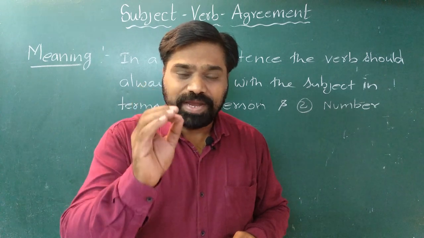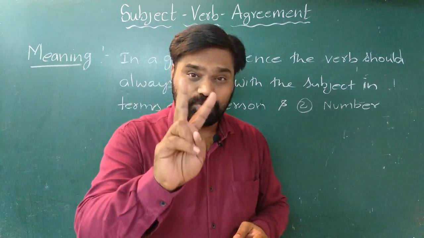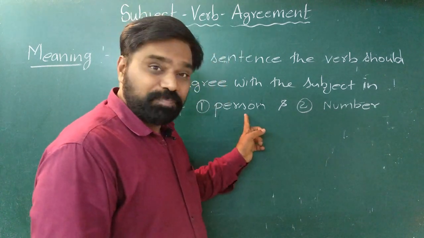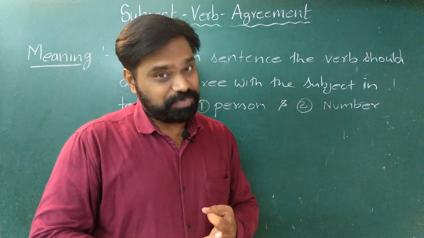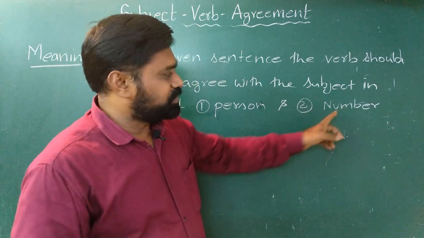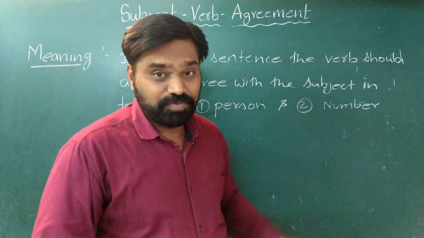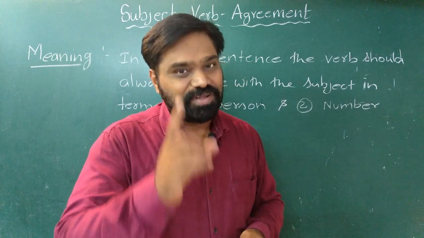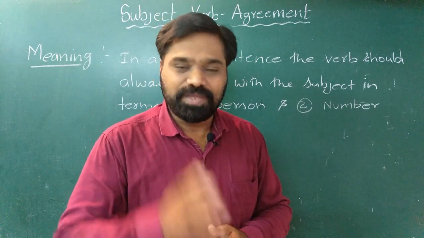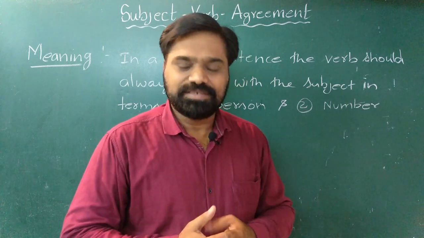Now, when we look at the subject, we should understand two things. Number one, what person is it? Is it first person, second person, or third person? And the second thing we have to decide is the number of the subject, whether the subject is singular or plural. Thereafter, we should decide what verb it should follow. Let us see some examples.